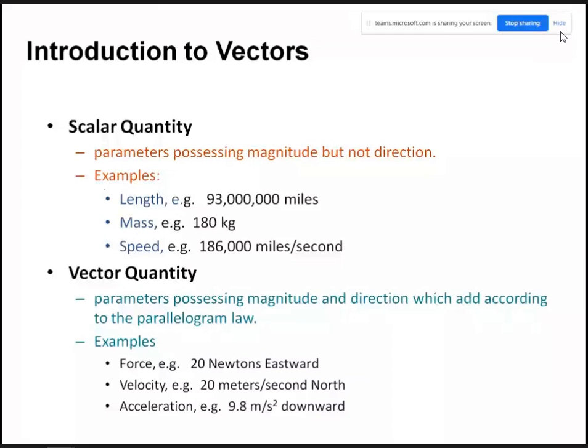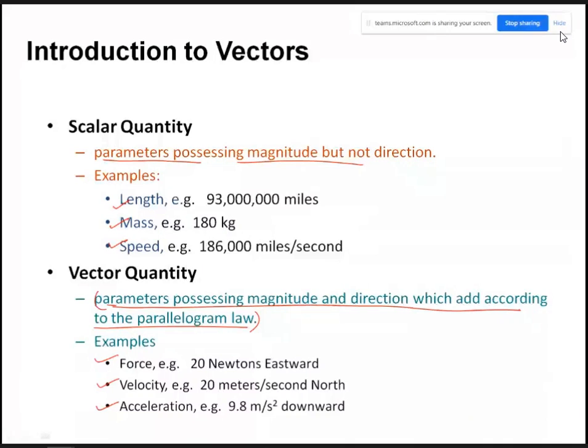Scalar quantity. What are scalar quantities? Parameters possessing magnitude but no direction. For example, length, mass, and speed have magnitude but do not have any direction. And vector quantities are parameters that possess magnitude and direction, and which add according to the parallelogram law of vector addition. For example, force, velocity, and acceleration.